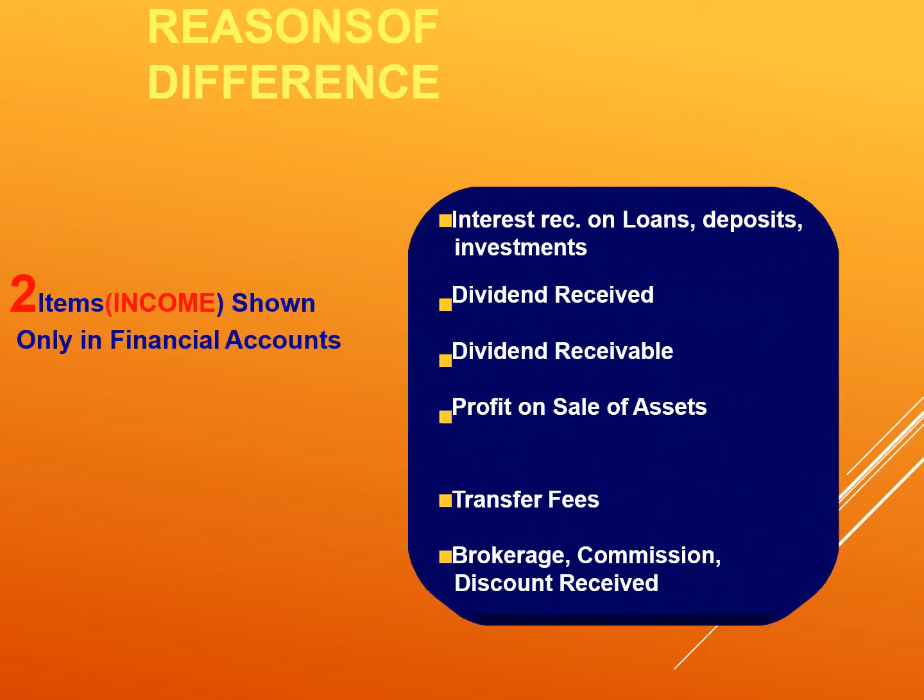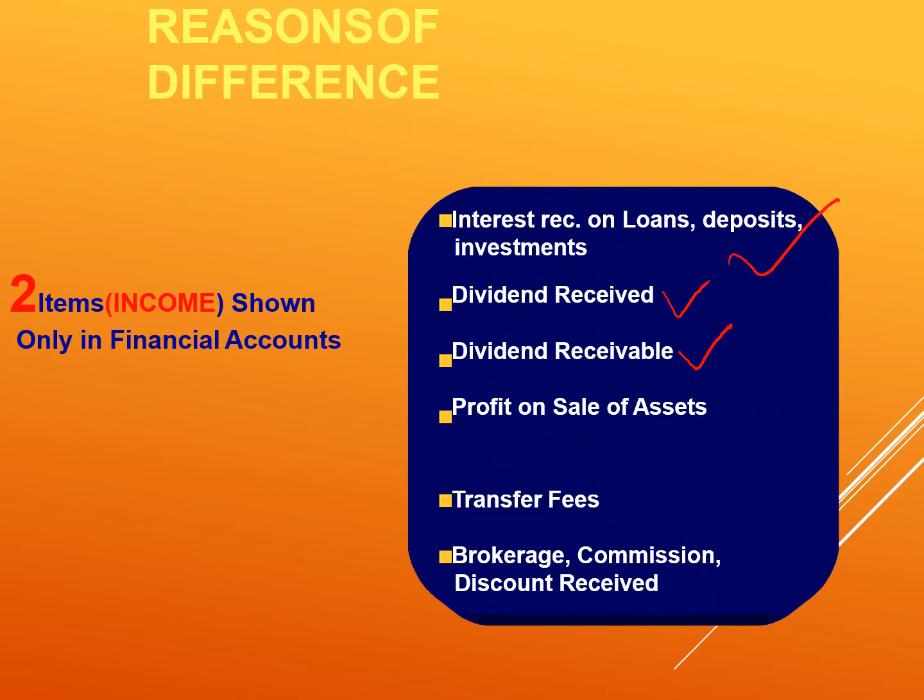Another reason of difference is items shown only in financial accounts. So some of the income items are shown only in the financial accounts. These are the examples: interest received on loans, deposits, investments, then dividend received on whatever shares you have invested, dividend receivable. At the end of the year, some dividend may be receivable.